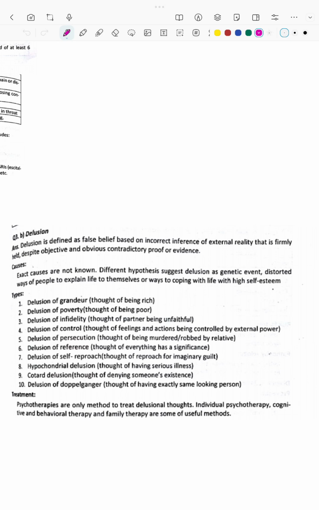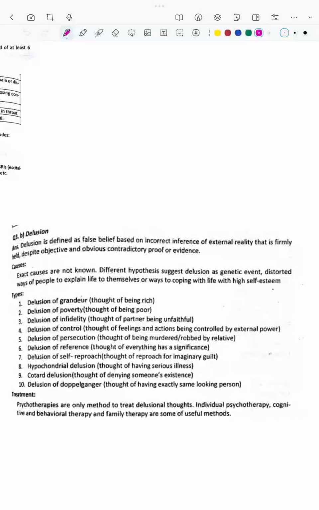Causes. The exact causes are unknown. Different hypotheses suggest delusion as a genetic event, or a distorted way of people to explain life to themselves, or a way of coping with life with high self-esteem. In order to survive a good life, the patient will think something, and even if someone proves it is wrong, the patient will believe that he is correct. In order to cope with his life, that is the main motto here.